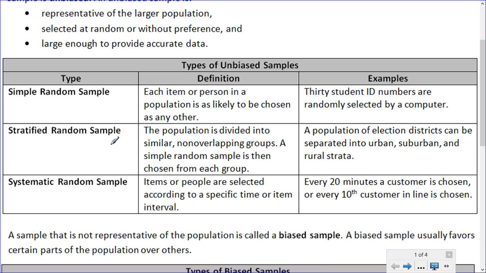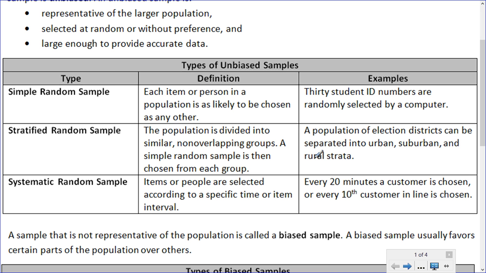A stratified random sample is also random, but in this case, a population is divided into similar non-overlapping groups, and then a simple random sample is chosen from each group. So that would be like if you were surveying the school, the school population is clearly divided into grades. So if you just did a simple random sample from each grade, that would be a stratified random sample. Or, in this example on your notes, a population of election districts can be separated into urban, suburban, and rural strata. So from each of those sections, you could survey a random sample of people.